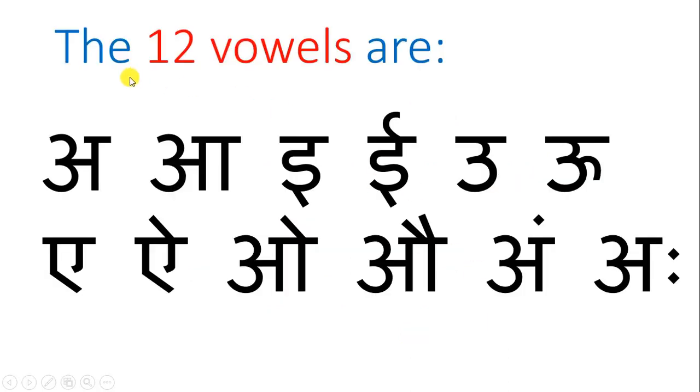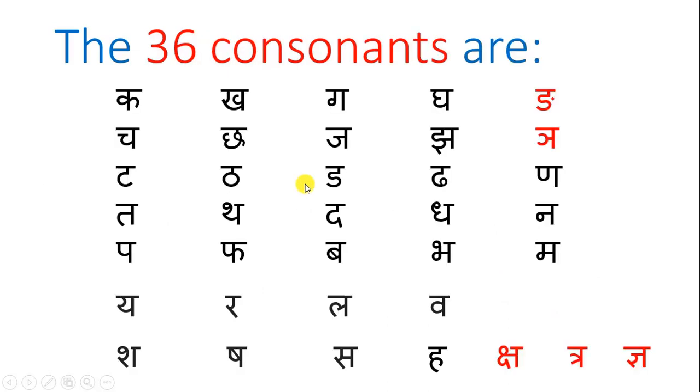Now, we know about the 12 vowels of Hindi: A, A, I, E, U, U, E, I, O, Au, and Aha. And we know about the 36 consonants too, right?